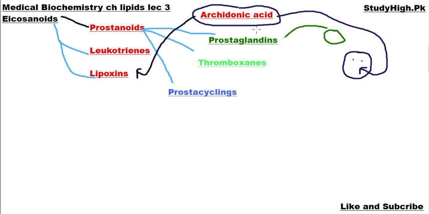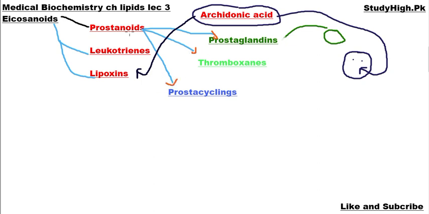I have explained it in detail in the previous lecture. A polyunsaturated fatty acid that consists of 4 double bonds at positions 5, 8, 11 and 14. So this is arachidonic acid that belongs to the omega-6 family. All these eicosanoids are derived from arachidonic acid, whereas prostaglandins further consist of 3 classes: prostaglandins, thromboxanes and prostacyclins.